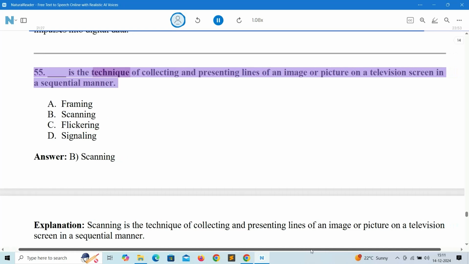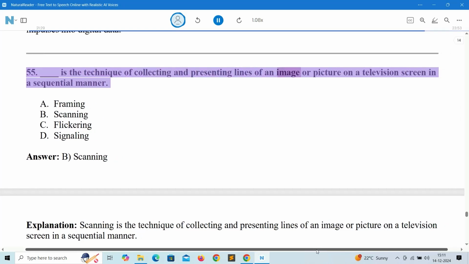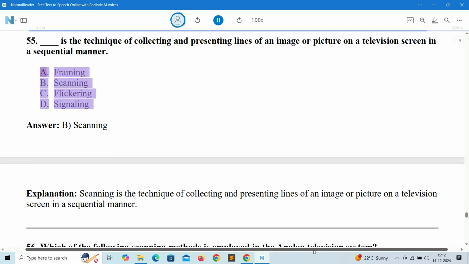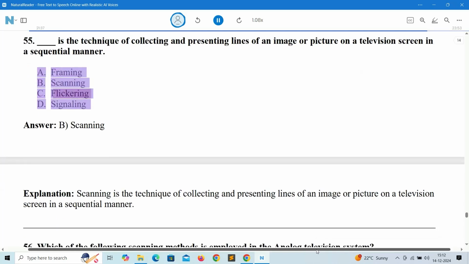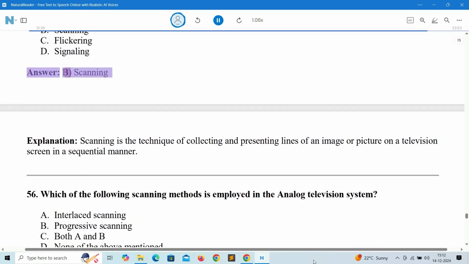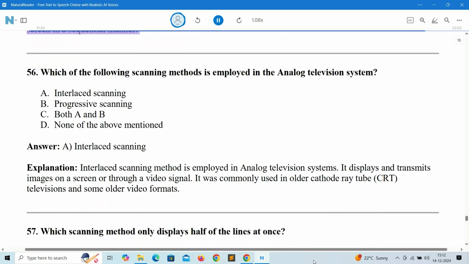55. Is the technique of collecting and presenting lines of an image or picture on a television screen in a sequential manner. A. Framing. B. Scanning. C. Flickering. D. Signaling. Answer: B. Scanning. Explanation: scanning is the technique of collecting and presenting lines of an image or picture on a television screen in a sequential manner.